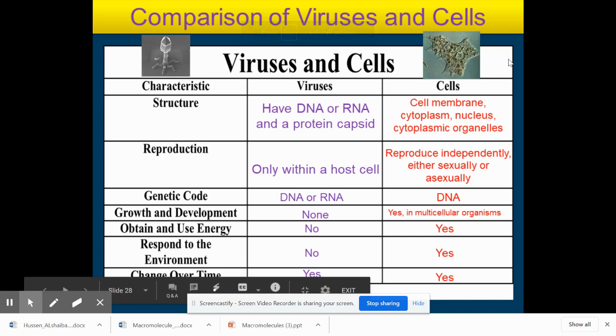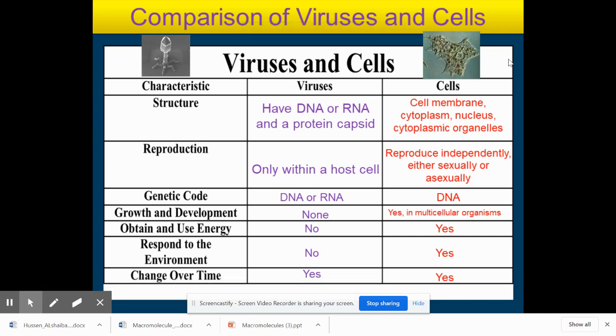All right, guys, we're going to wrap up our presentation on viruses today. This slide is comparing viruses and cells. The structure of viruses is just genetic material and a protein coat, or capsid, whereas cells are a lot more complex. All cells have a cell membrane and a cytoplasm. Eukaryotic cells have a nucleus and membrane-bound organelles. Viruses need to use these cell parts, like ribosomes. They don't have any of their own.